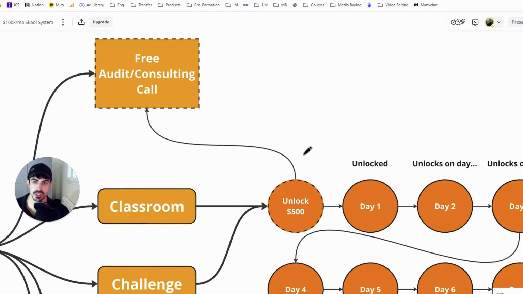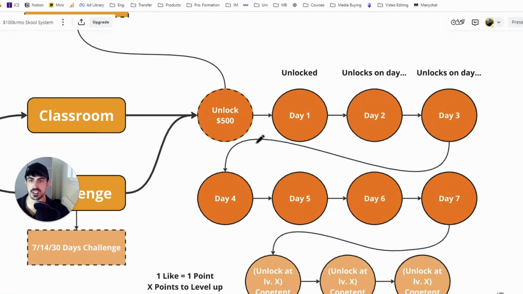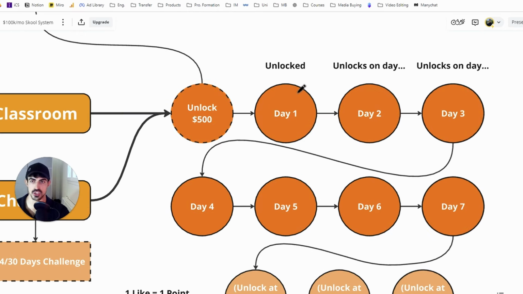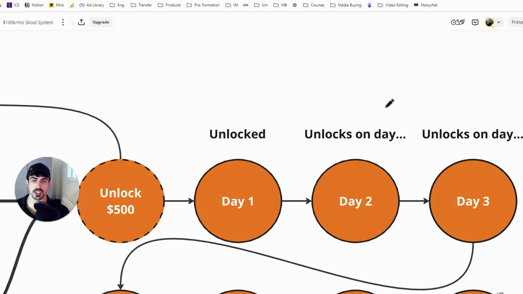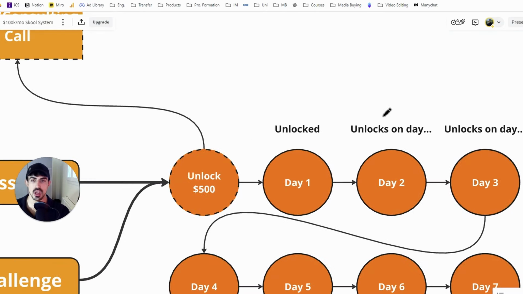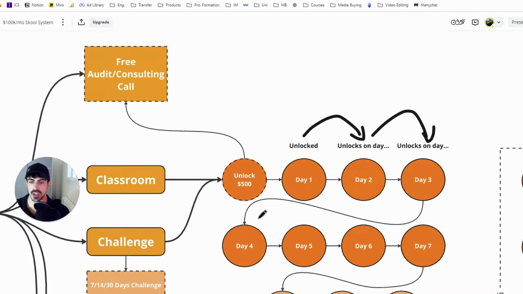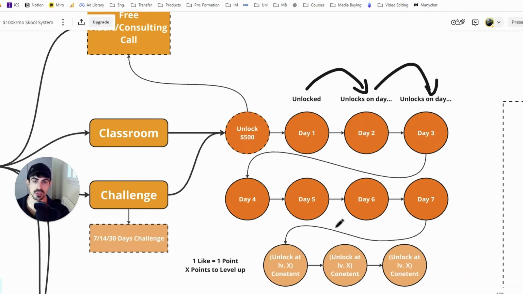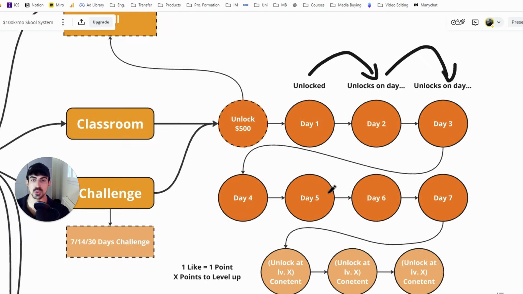Then what do we have later? As I said before, we have a challenge. We have to create a challenge, and each day is a different day of the challenge. The first day that they join, day 1 will be unlocked. Day 2 will unlock on day 2, day 3 will unlock on day 3, so on and so forth. Why do we want this? Because we want them to basically hop on our Skool community and join and participate in our Skool community every single day. And if we are able to make them join at least 5 days out of 7, or 3 days, or even 7 days, they will be absolutely sold.